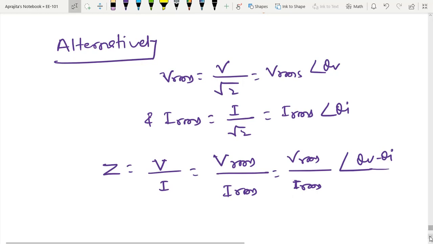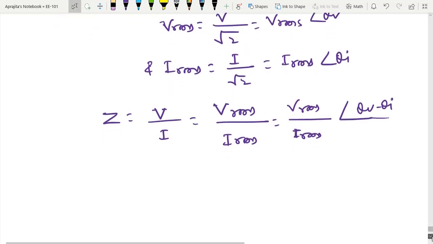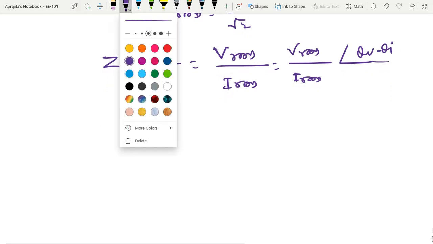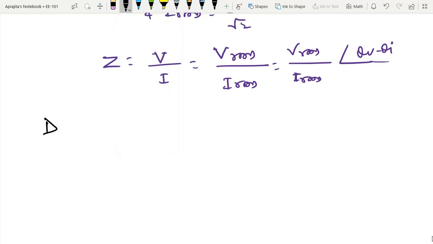Now I am going to give the proper definition of the power factor. So let us define this quantity, that is called power factor.